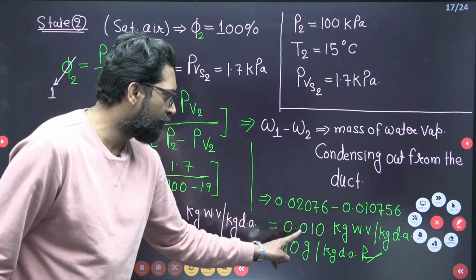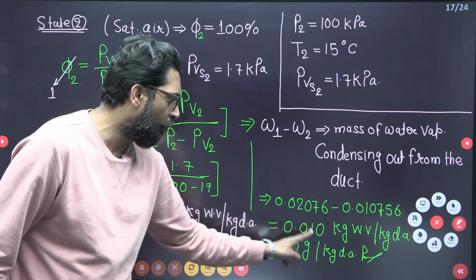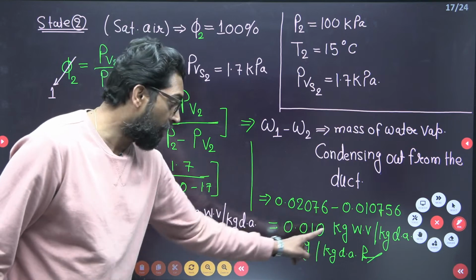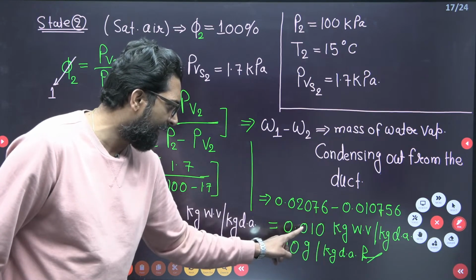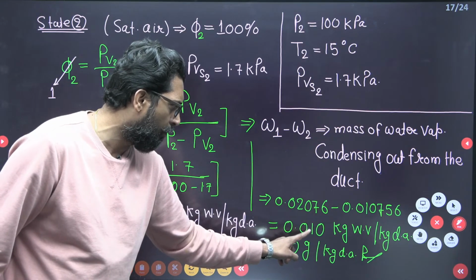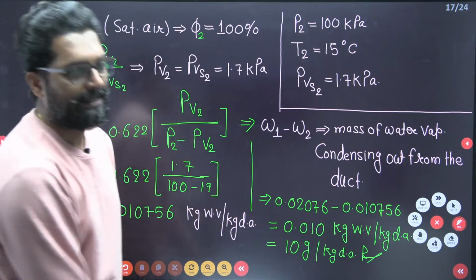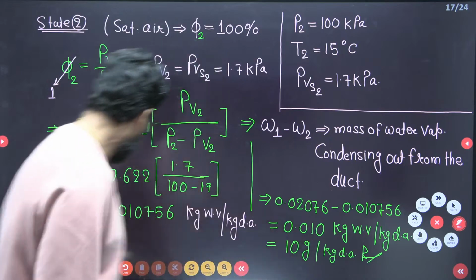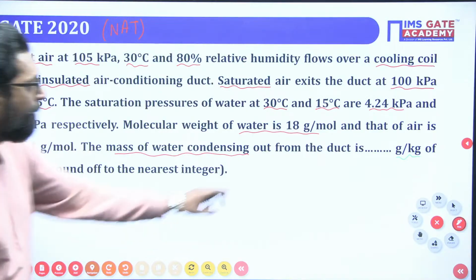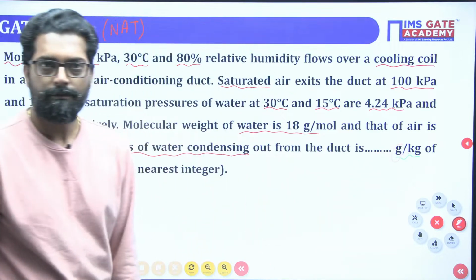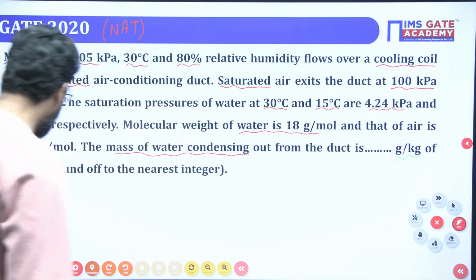This is 0.01 kg. Convert it into gram, multiply by 10 to the power 3, so it is 10 gram. Clear? Why? Because in this question they are asking in gram. Be careful, it is asking in gram. This question is clear, beta?